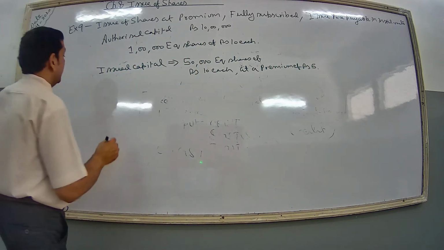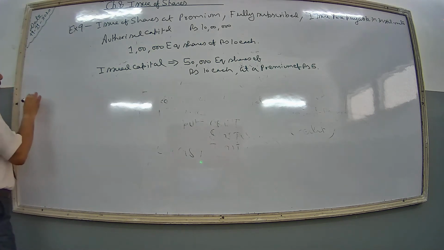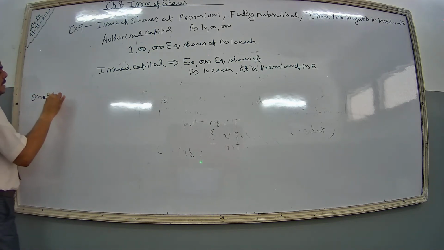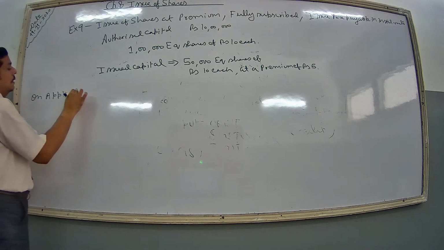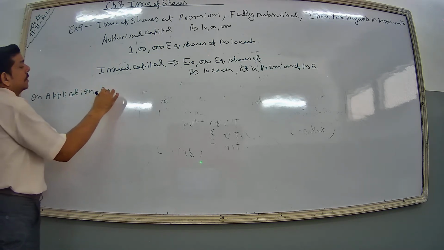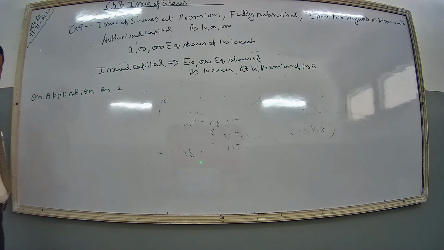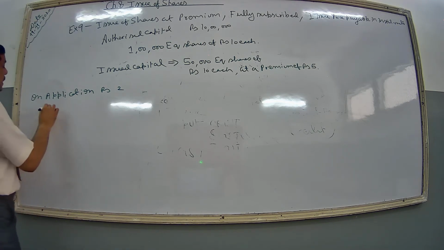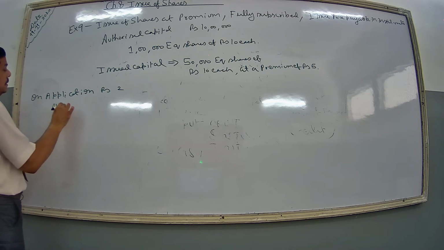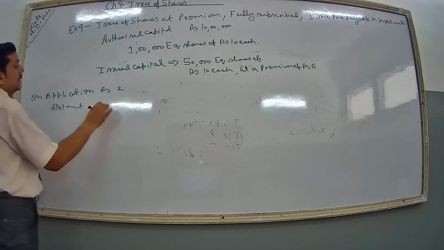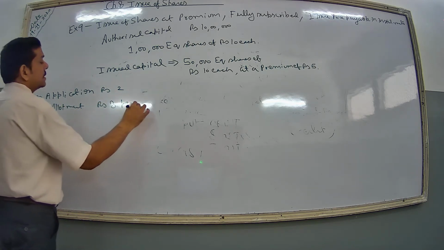Now how is the amount payable? On application, rupees 2. On allotment, rupees 8 per share.